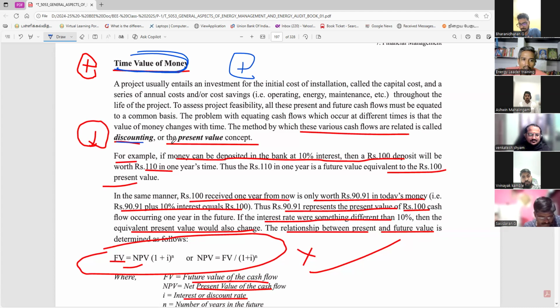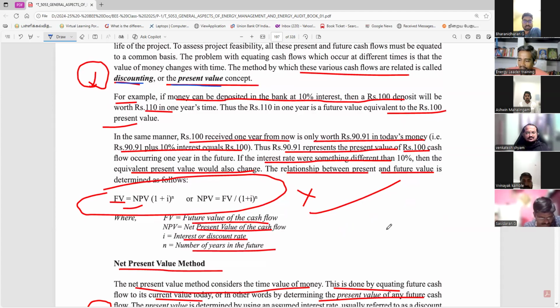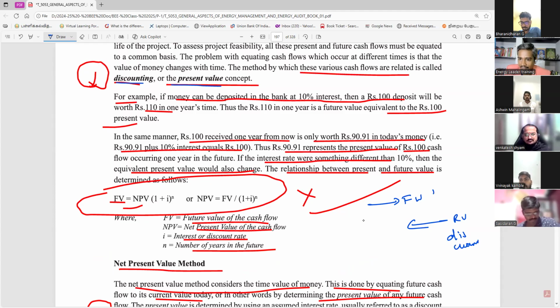The discount or present value. Discount means the opposite direction. What is the opposite direction? The negative value. One is forward, another is reverse. This is the reverse, this is discount. This is interest, which we use with the bank.